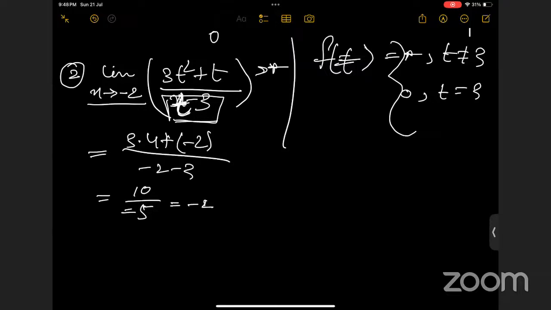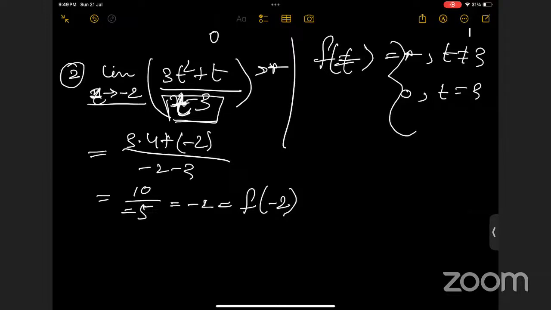Yes, ma'am. So isn't it the value of f of -2? We're basically doing the same thing. Instead of t minus 2, we are directly putting -2, right? Yes, ma'am. So basically here we are finding the functional value of the function f at t equals -2.